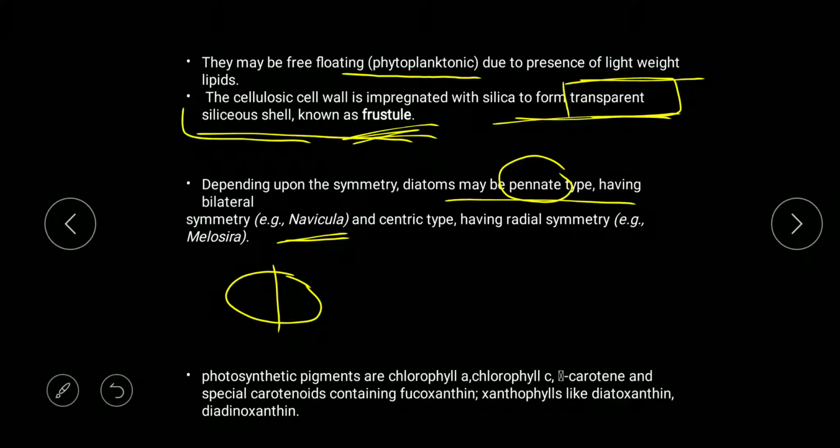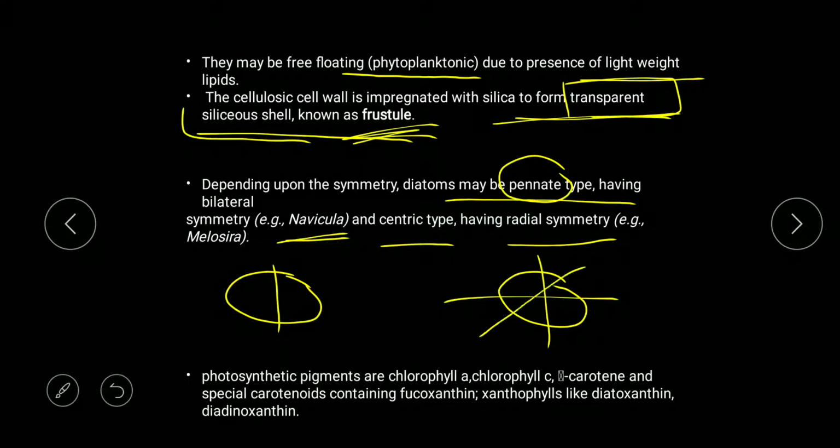Only through one plane can it divide into two equal halves. But when we talk about the centric type or radial symmetry, if we cut from any side, any plane, it can be divided into two equal halves. So these photosynthetic protists have radial, biradial, or both symmetry.